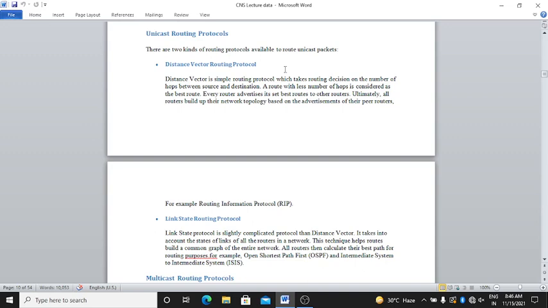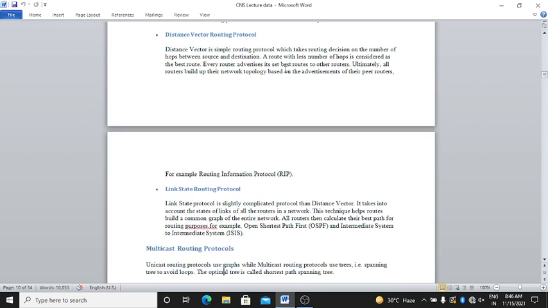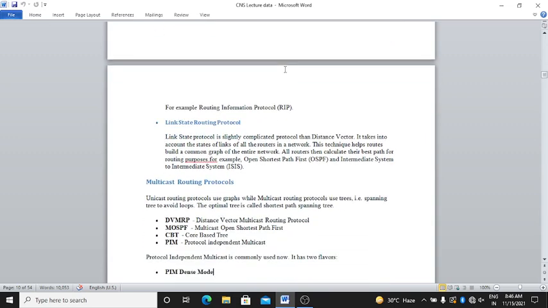In distance vector routing protocol, distance vector is a simple routing protocol which makes routing decisions on the number of hops between source and destination. A route with fewer hops is considered the best route. Routers build up their network topology on the advertisement of their peer routers. For example, Routing Information Protocol.